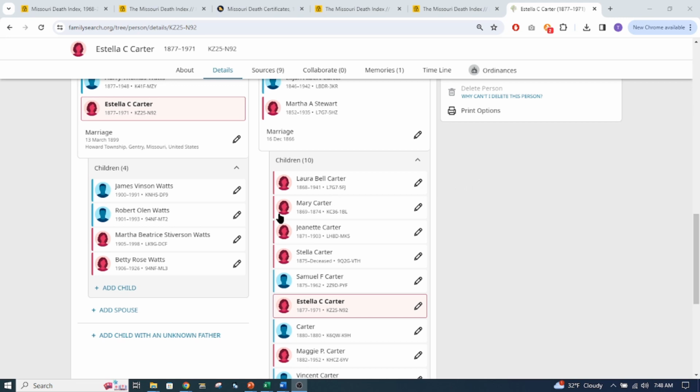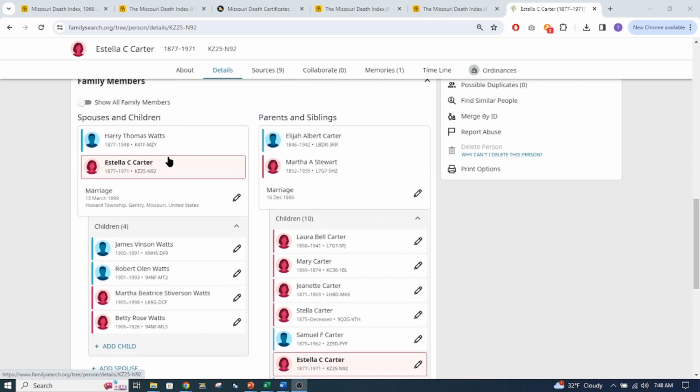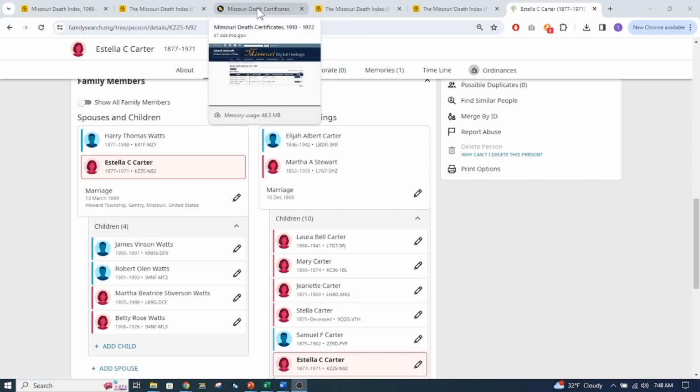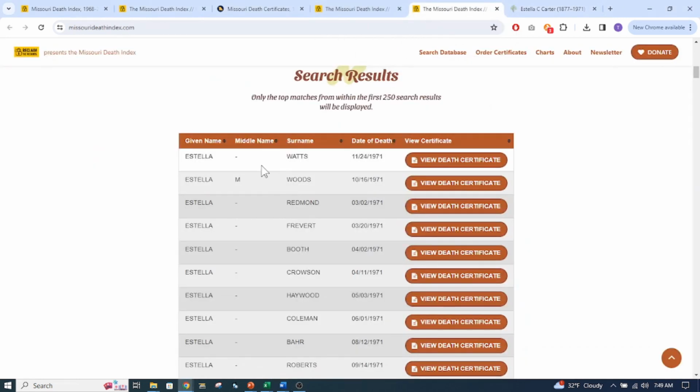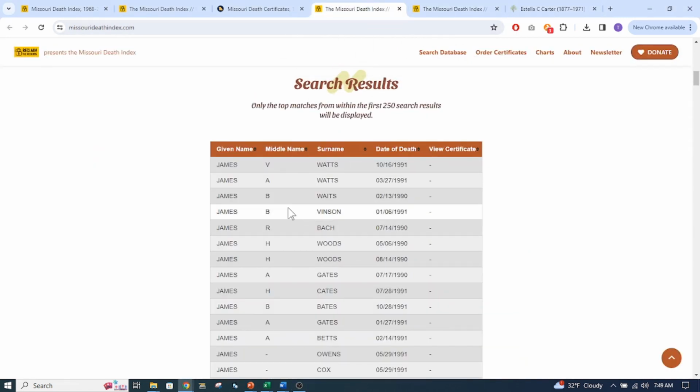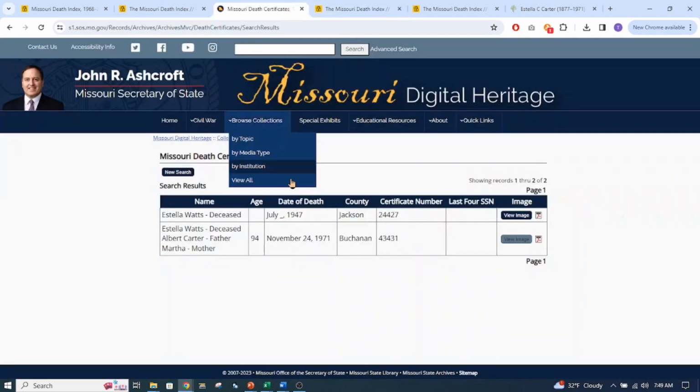All right, I wanted to show you one more thing on this. Estella's husband, Harry Thomas Watts, and the two of them, their first son was James Vincent Watts. So I looked him up in this index. Let me go see if I can find here. Nope, it's this one right here, this tab. It comes up with James V. Watts, and this is his death date. Now notice here you cannot see the death certificate.